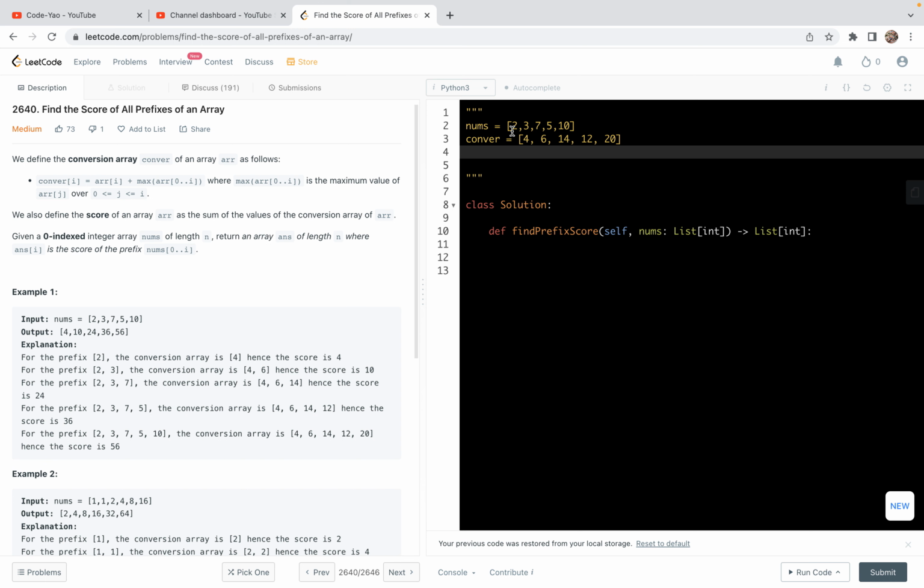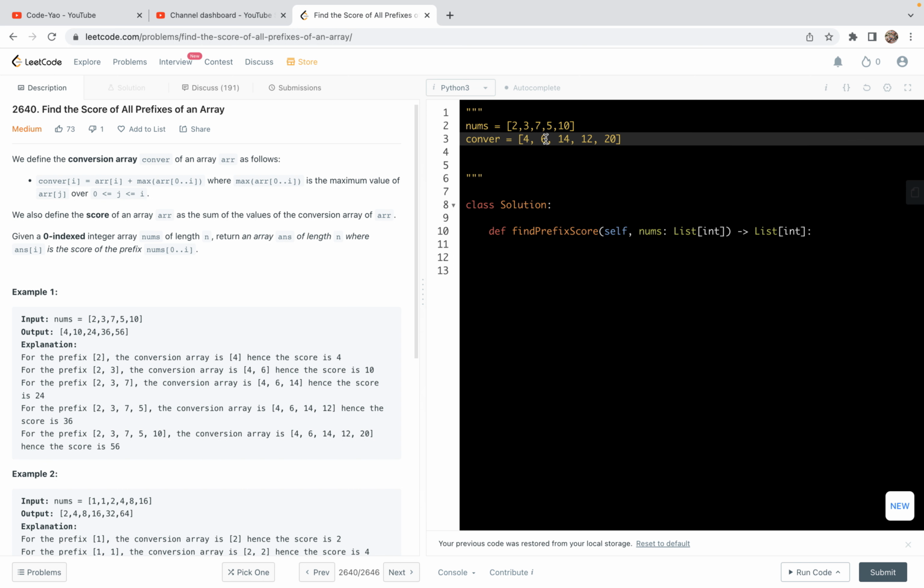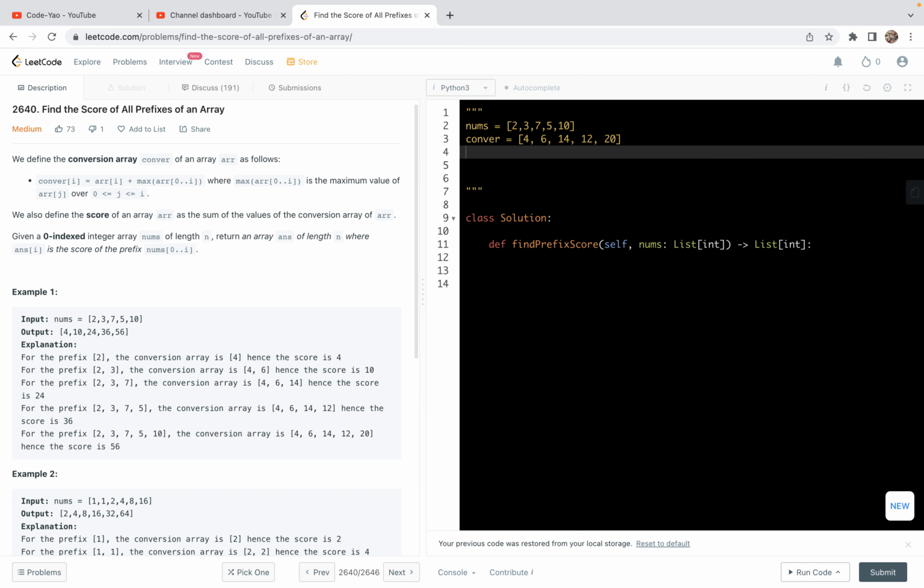And then if we want to compute the score for this single element, we have this 4. If we want to compute for the first two, we're going to have 6 plus 4, that is 10. Let me write down the answer maybe. The answer will be 4, then if we have 4 and 6, we have 6 plus 4, that is 10. And 14, so we're going to have 10 plus 14, that is 24. And then 24 plus 12, that is 36. And 36 plus 20, that will be 56. So this is the output for example 1.